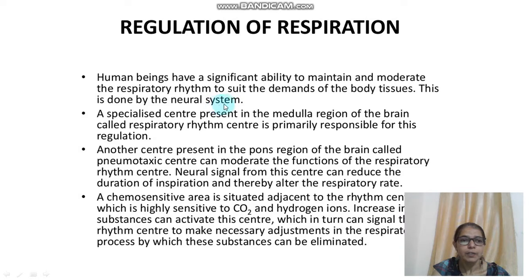Now you must know what the specific areas are that play an important role in regulation of respiration. So the first center is the respiratory rhythm center. It is located in the medulla region of the brain, and its main function is to regulate the process of respiration. But this center independently is unable to regulate the respiration. It is capable of doing the regulation of respiration in association with two more centers.